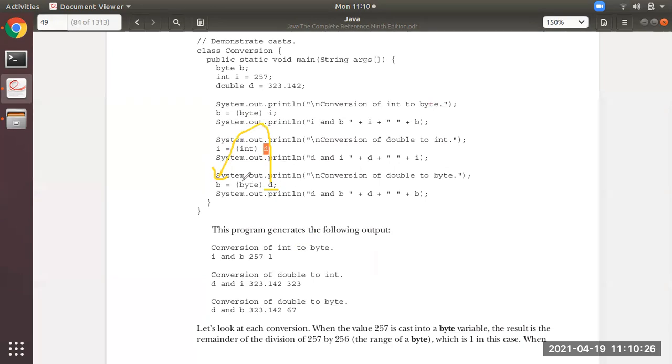But as I said, casting is done. So what will happen? 323 again will be divided by the range of byte, that is 323 will be divided by 256. That is range of byte. So 323 when divided by 256, it will give you the remainder 67. So this is the conversion of double data type to byte data type by the concept of casting. What it will do is divide the value by the range of byte. I hope you all have understood this.